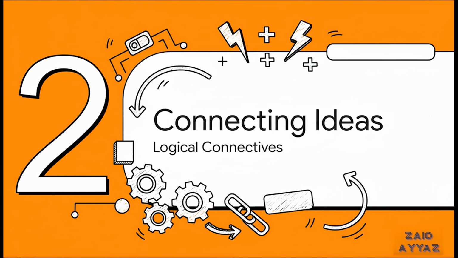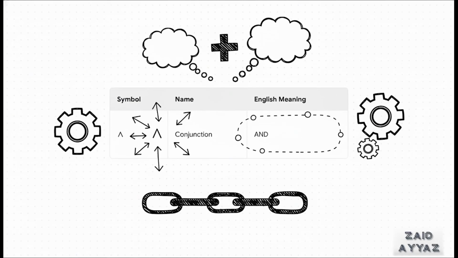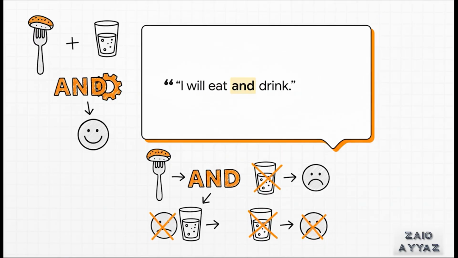Okay, so we have our basic words, these propositions, but to build anything interesting, you need more than just words, right? You need grammar. And in logic, this grammar is made up of things we call connectives. Our first and probably simplest connector is the conjunction, which everybody just calls "and." Its symbol kind of looks like a little mountain peak, and it does exactly what you think it does. For any "and" statement to be true, every single part of it has to be true. It's all or nothing. If I say, "I will eat and drink," that statement as a whole is only true if I actually eat and I actually drink. If I only do one of them or neither, the whole statement is false.